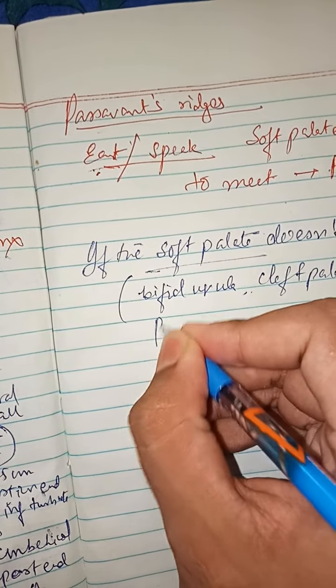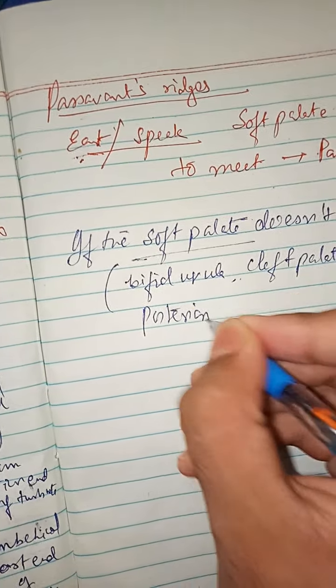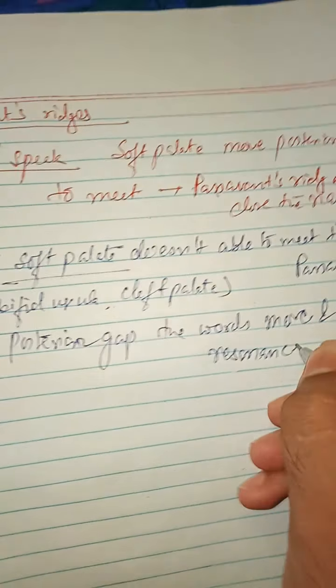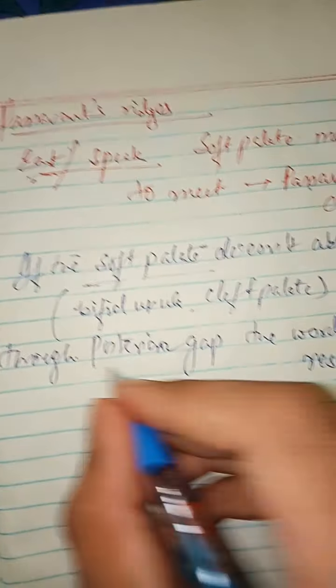Through this posterior gap, the words move and create a resonance.